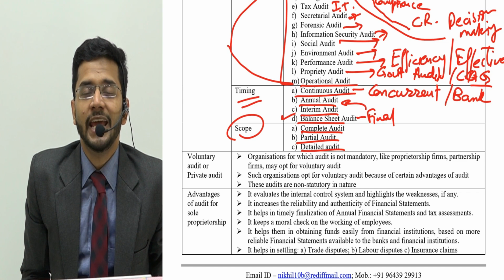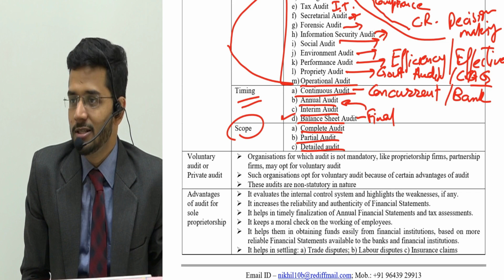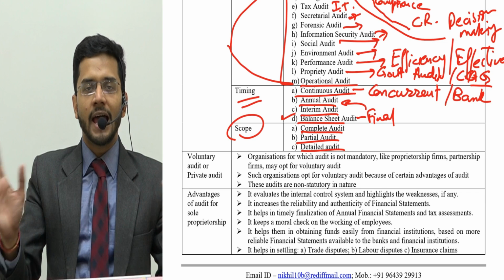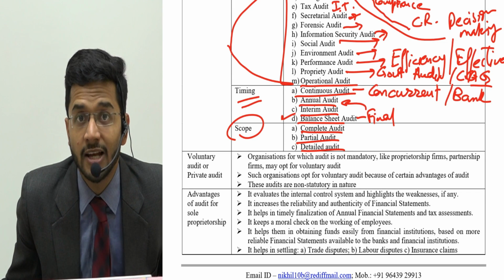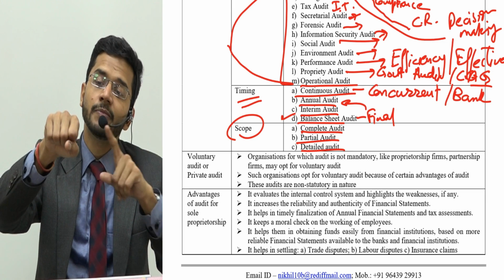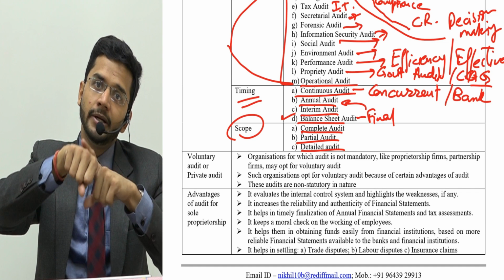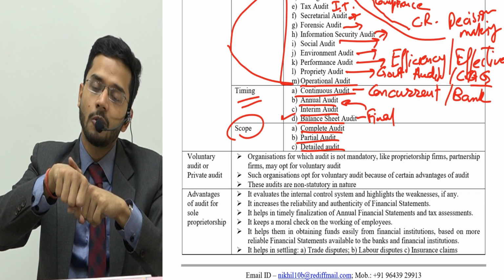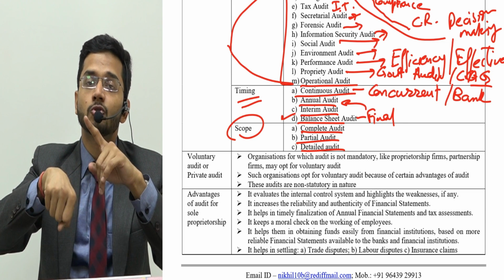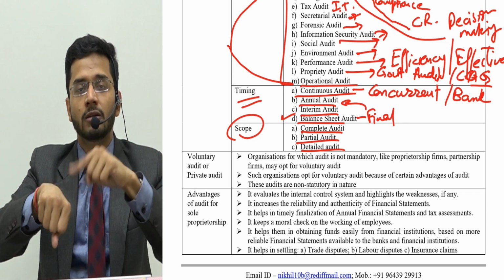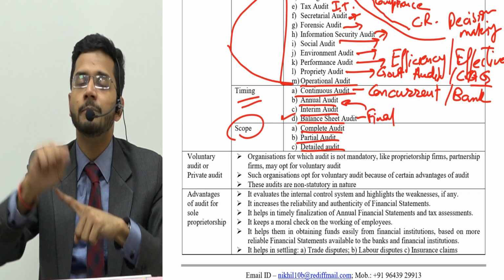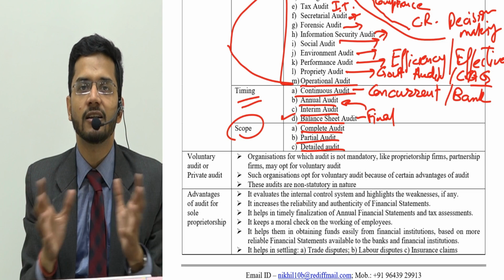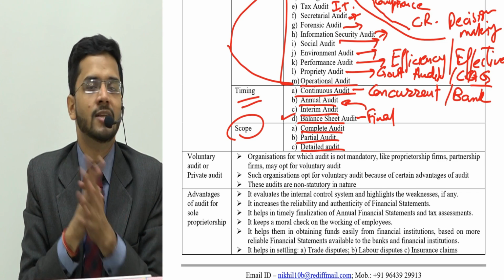whether company A has any assets, and what is the value of that asset, whether company A has disclosed proper liabilities or not, because net assets value will be taken as the purchase consideration. So you will determine whether assets are complete or not, and whether assets are valued properly or not. You will determine whether liabilities are disclosed properly or not, whether any liability is to be additionally put in by the company. So this is a detailed review. This is not an audit. This is a detailed review, which is also known as due diligence.